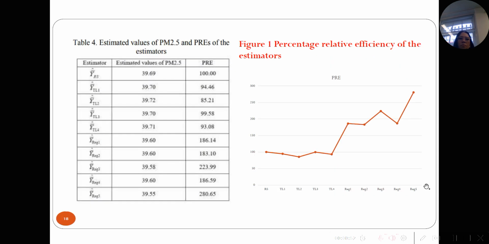And next, the results. Table 4 shows estimated values of PM2.5 and the percentage relative efficiency of the estimators. As you can see from this table, all the proposed estimators gave higher percentage relative efficiency when compared to the existing estimators. And again, as you can see from figure 1, of the percentage relative efficiency of the estimators, the best estimator is the last one here that uses the benefit of the coefficient of variation and the coefficient of kurtosis, right?